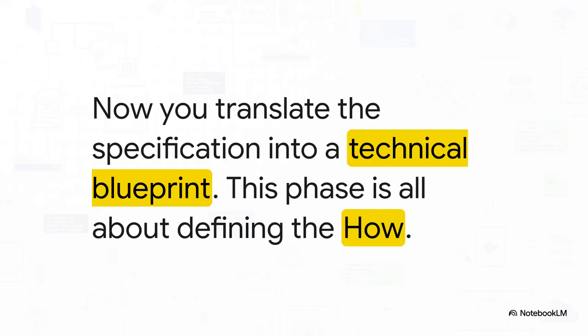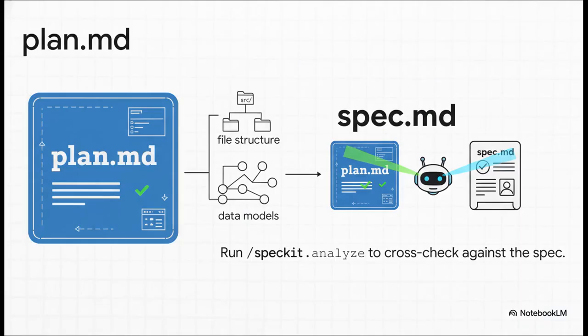Okay, now we hit phase 3, plan. This is where we take that business-focused spec and turn it into a real technical blueprint. Now we are officially talking about the how. So you give it some high-level architectural direction. Then, the AI reads your constitution and your spec and generates plan.md. This is a super detailed document that maps out the entire file structure, the data models, the API endpoints, all of it.